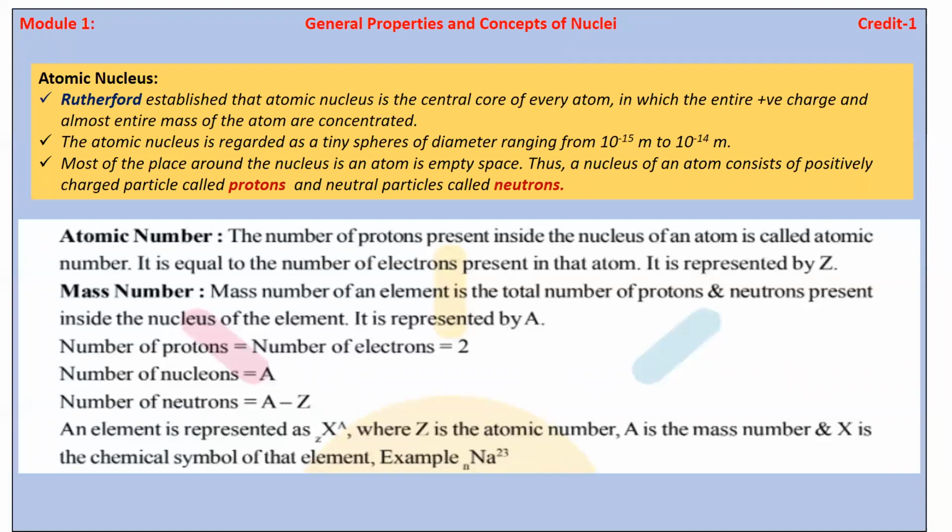So what is meant by atomic number? Atomic number म्हणजे काय असतो? It means the number of protons present inside the nucleus of an atom, that is called atomic number. Okay, it means inside the atom, how many protons are present? Okay, suppose